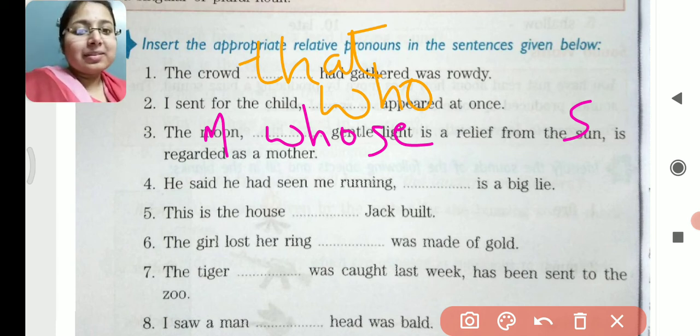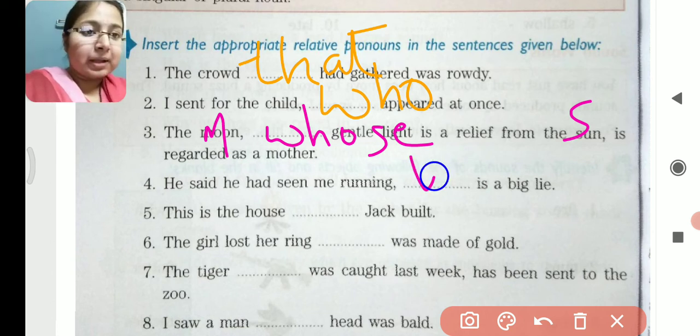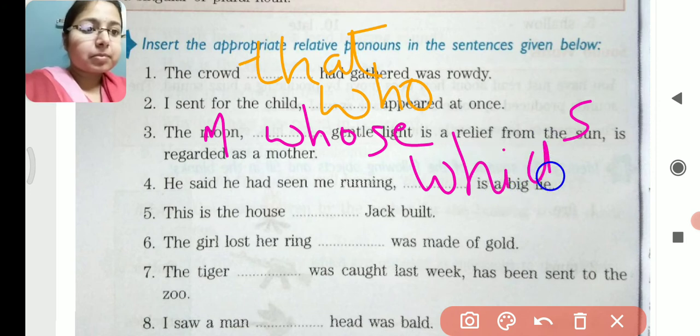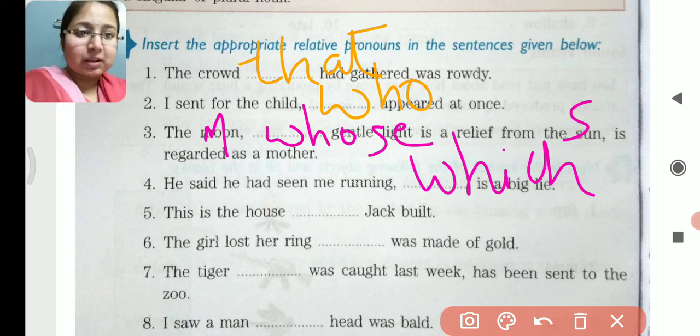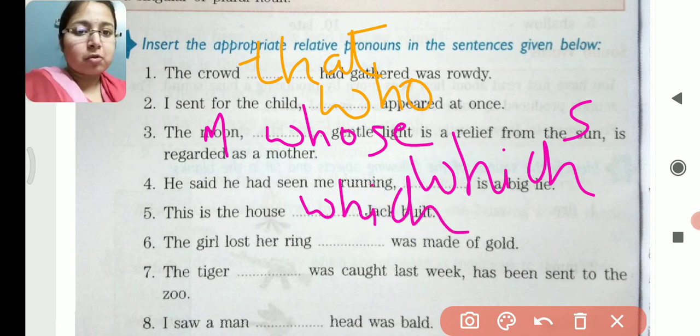4. He said he had seen me running, dash, is a big lie. Which is a big lie? For 5th, this is a house, dash, Jack built. So this is a house which Jack built. House, we are talking about house, which is a non-living thing. So with non-living we use which.